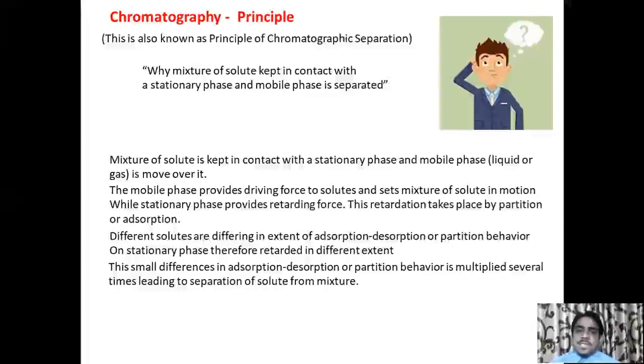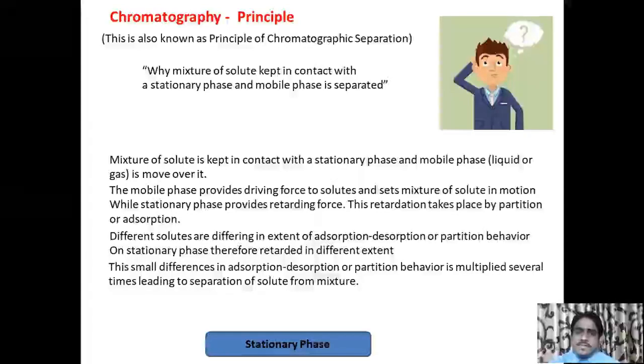In summary, differential adsorption, desorption behavior or partition behavior of solutes in the presence of the stationary phase and the mobile phase is the main principle for chromatographic separation. This is a stationary phase over which we are keeping the mixture of solutes by using adsorption or partition technique.